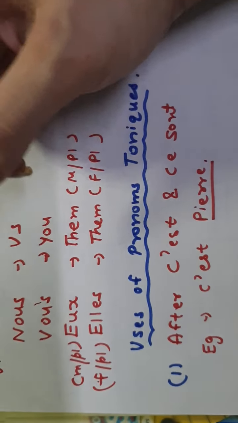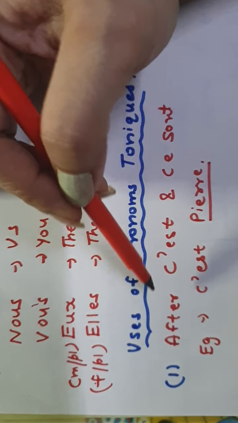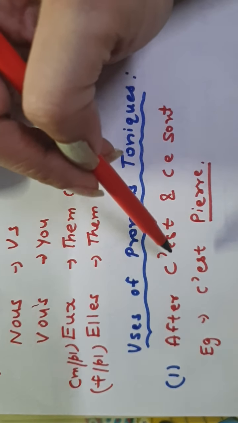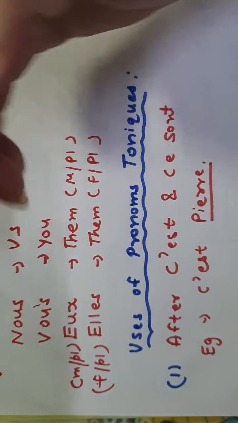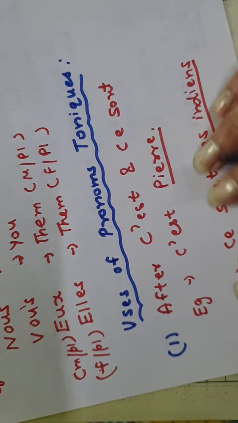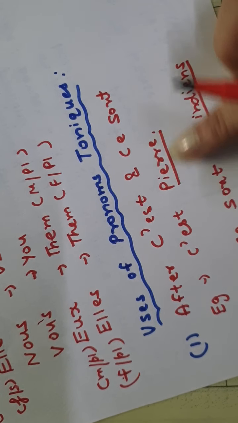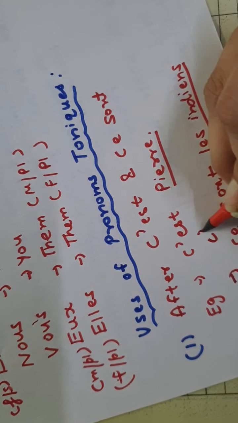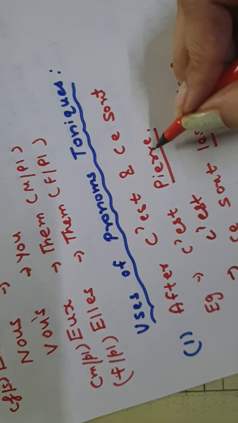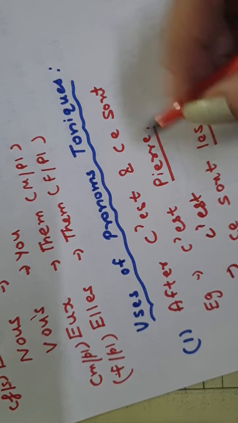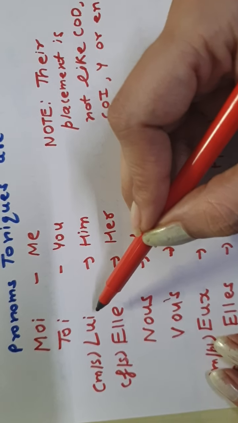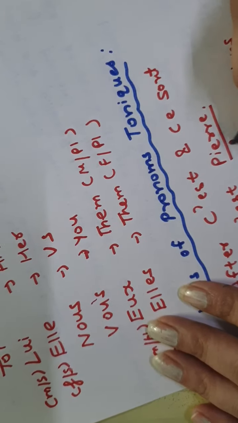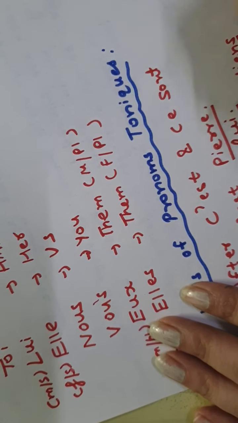First use, we should know that the pronoms toniques are always placed after c'est or ce sont. For example, it is written c'est Pierre, and if I have to replace this Pierre, which I have underlined, I am going to replace it with which pronom tonique? So let us see, Pierre is a masculine noun, singular and third person, so we are going to replace it with lui. So the answer is c'est lui.